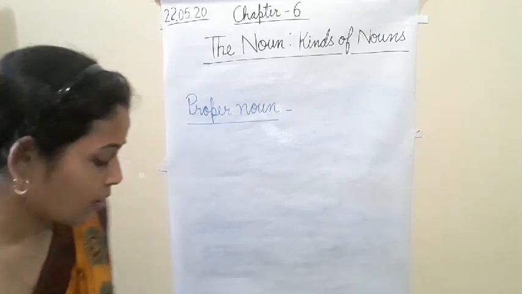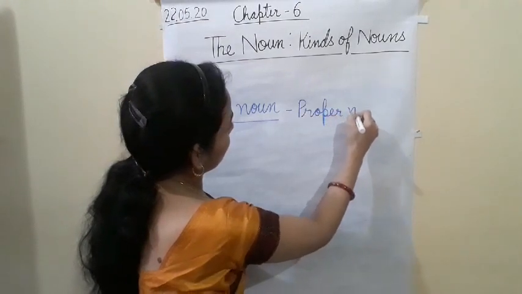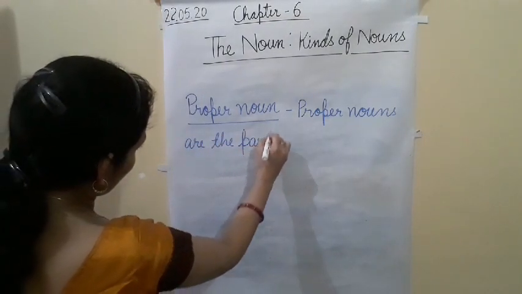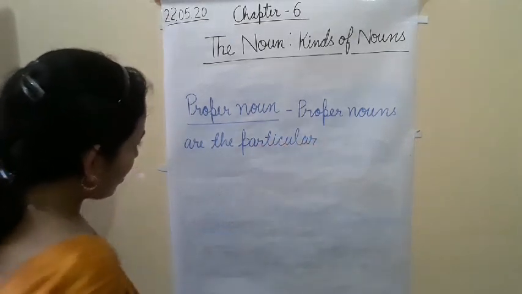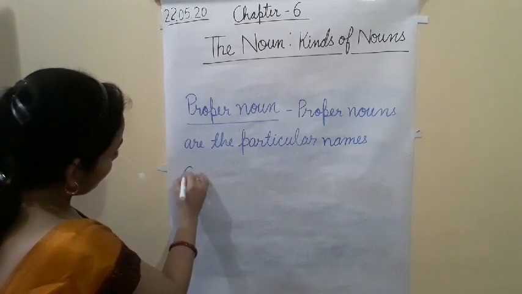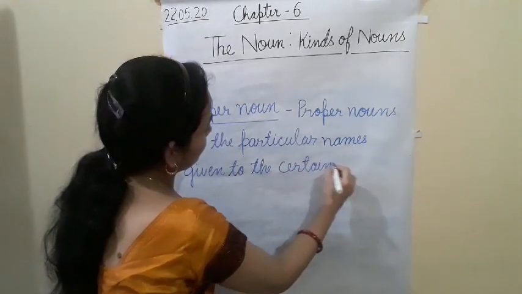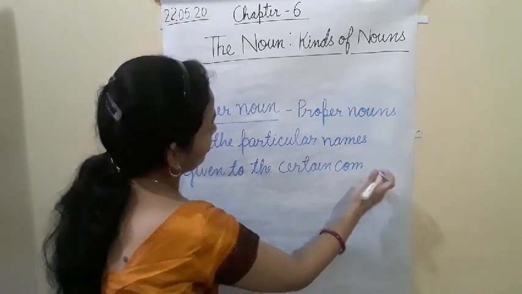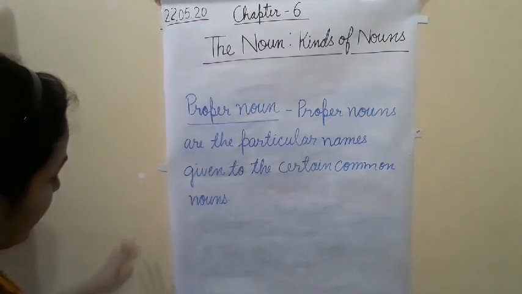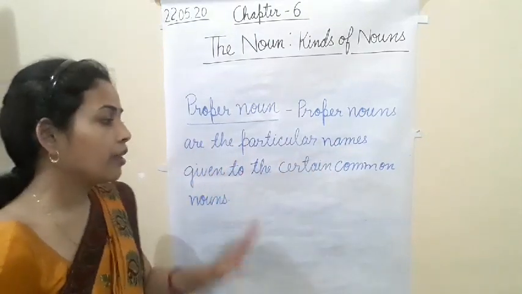The definition of proper noun will be: proper nouns are the particular names given to the certain common nouns.